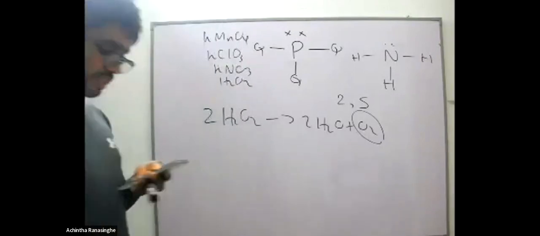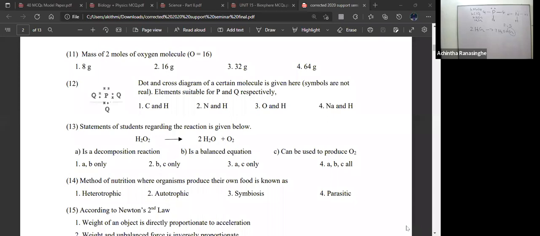So what is the answer? Statements A and C are correct. This can also be termed a dissociation reaction, right?